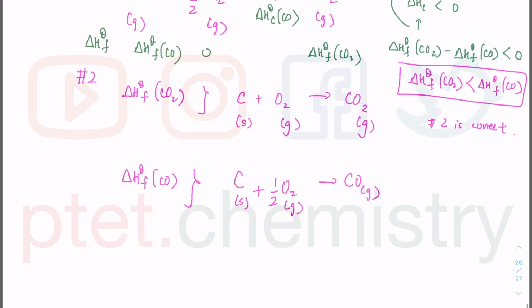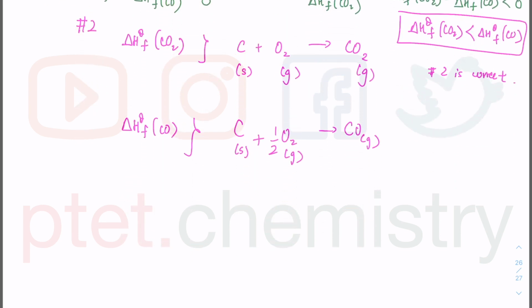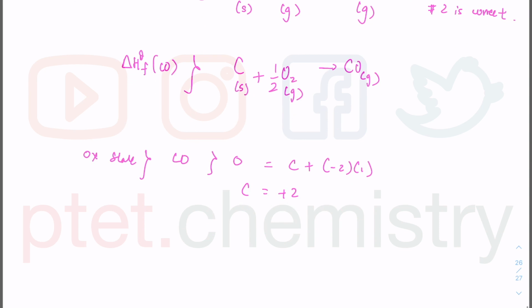Anyway, so let's check out option 1. Option 1 is about oxidation state. If we look at CO, the molecule is 0 oxidation state. Carbon plus 1 times minus 2 for the 1 oxygen. Carbon is plus 2. If we look at CO2, however, there's 0 overall oxidation state for the compound and the molecule, which is uncharged. Carbon plus 2 times minus 2, because there's 2 oxygen there.